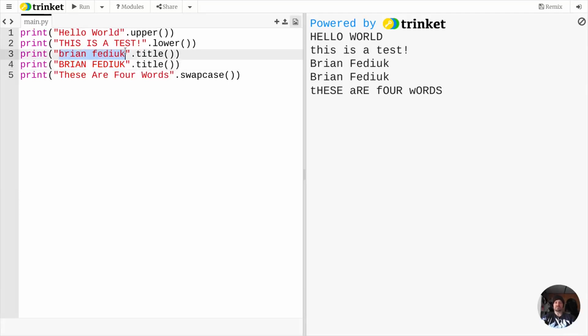In a similar light, look at this lowercase. Imagine if you received a letter that wrote your name uncapitalized. You kind of feel disrespected in that regard. And we're in this situation where, you know what? We can just make sure that every message sent out to every one of our potential customers is put through some sort of system like title that makes sure that their information shows up properly. All right? So that's something we want to keep in mind as well. As for the uses of swapcase, I think you're just being silly in that situation, but you never know. It's kind of fun, it's kind of a neat thing that you can goof around with. So those are capitalization functions.